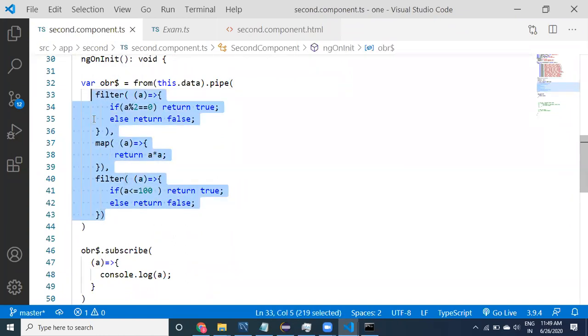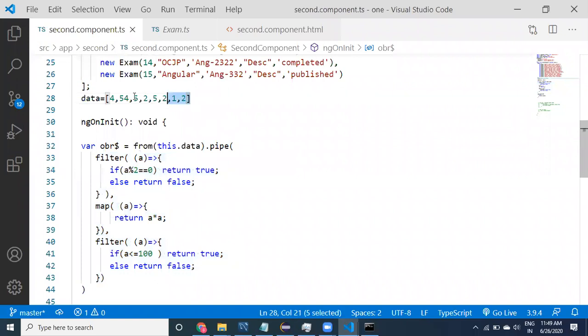Okay, how to transform the observable values. Assume these observable values are coming from different places. We don't know from where they will be available. In real time, they may be coming from the user.